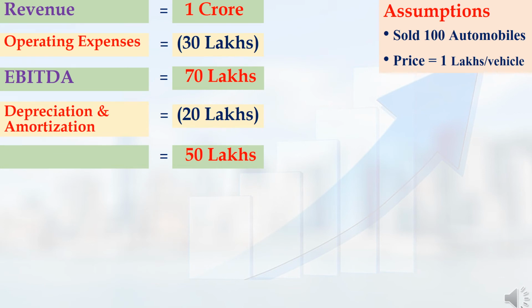Let me assume that my company's depreciation and amortization value is 20 lakhs for the current year. Then, when 20 lakhs is deducted from EBITDA, I will get a balance of 50 lakh rupees.